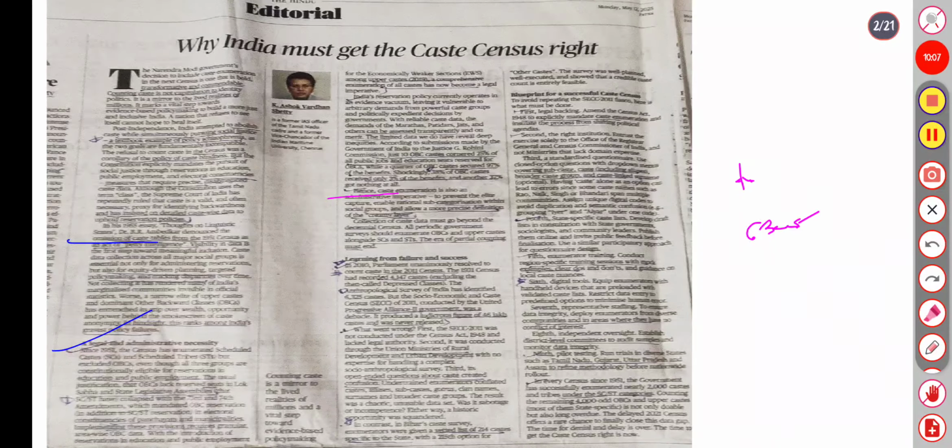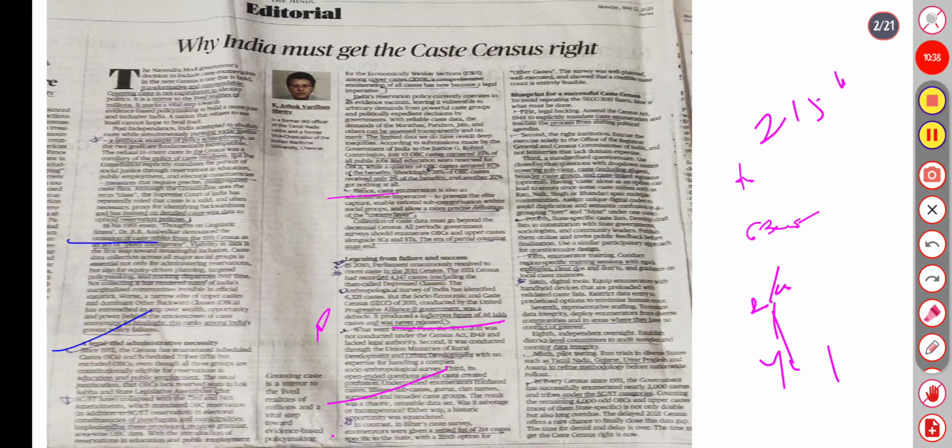So what went wrong? First, the SECC 2011 was not conducted under the Census Act 1948, and the questions about caste created confusion. In contrast, the Bihar caste survey enumerated a vetted list of 214 castes. The 214 castes are specific to the state, with a 215th option for other castes in the survey.